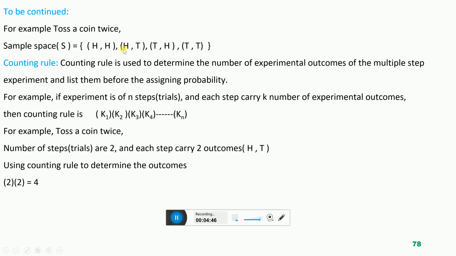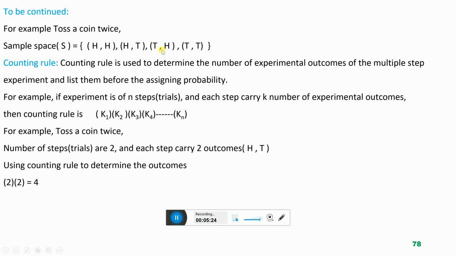So first toss at Delhi, the Afghanistan team wins the toss, but second toss at Madras, the Afghanistan team loses the toss. So this is also possible, that both tosses the Afghanistan team wins, head and head. These outcomes are also possible, that first toss the team wins and second toss the team loses, because the experiment carries 2 steps, 2 trials. We have to toss twice. This outcome is also possible.